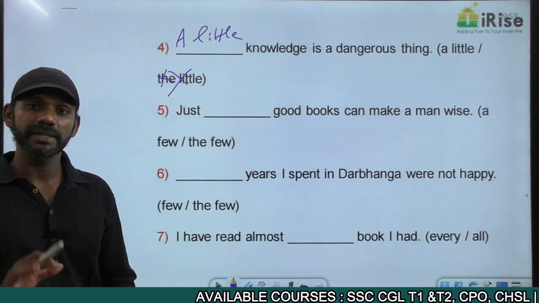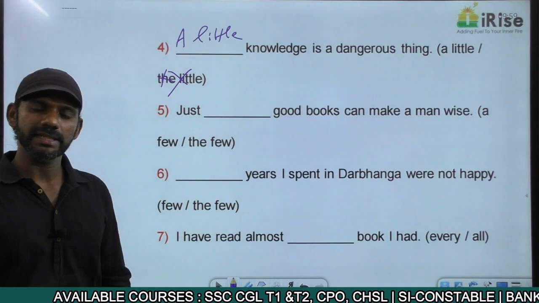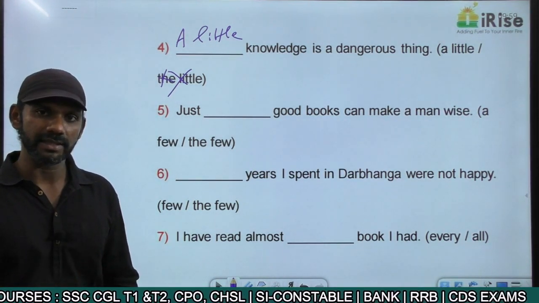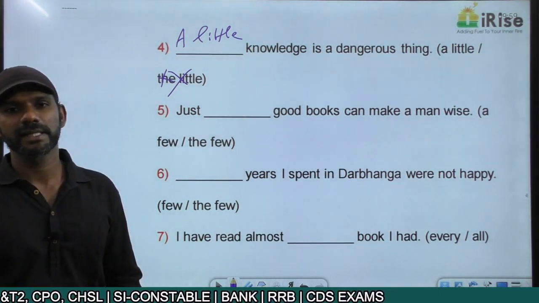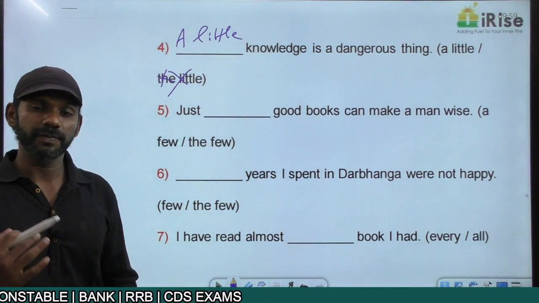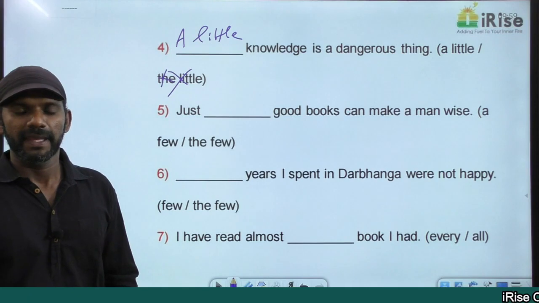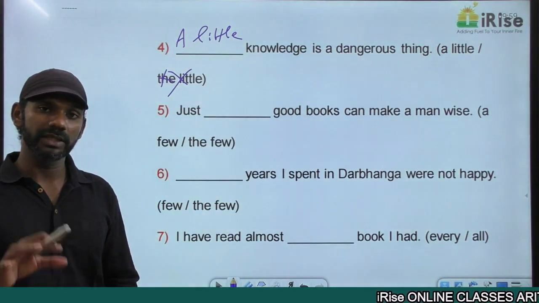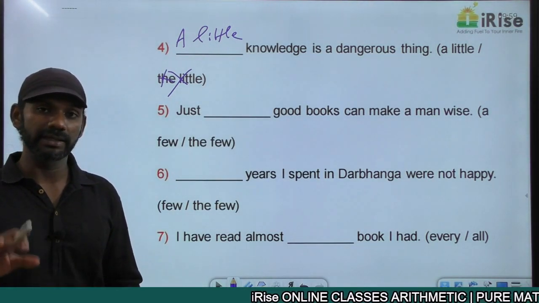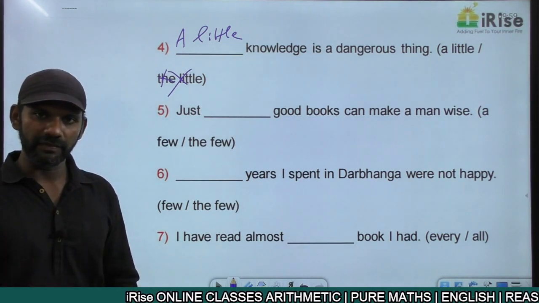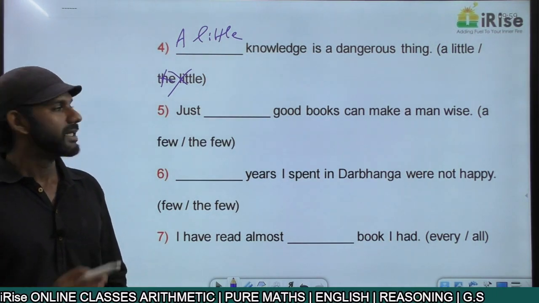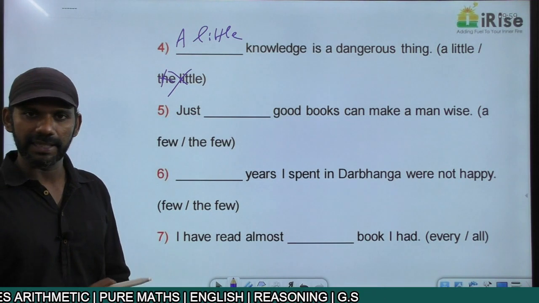A little knowledge means some knowledge. The meaning is that some knowledge is a dangerous thing. Now, the meaning of this proverb is people who have got some knowledge will speak too much. They will not give a chance to others to speak. And they will always understand that whatever they say is correct and whatever others say is wrong. So either you should have knowledge or you should not have knowledge. So a little knowledge is a dangerous thing.